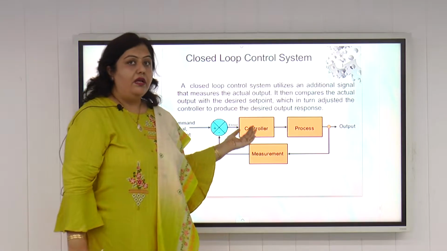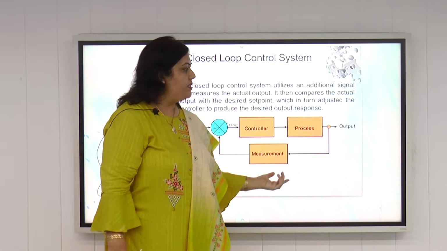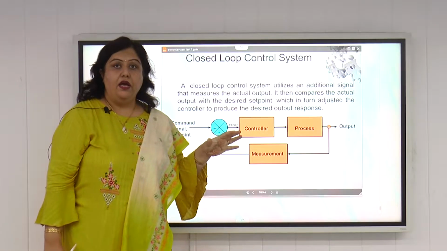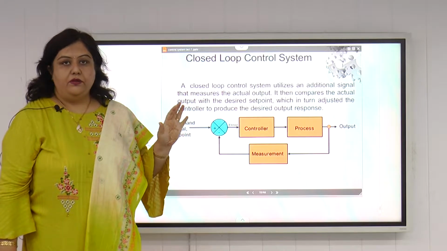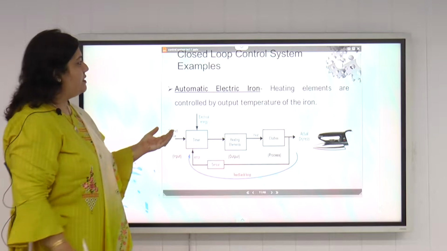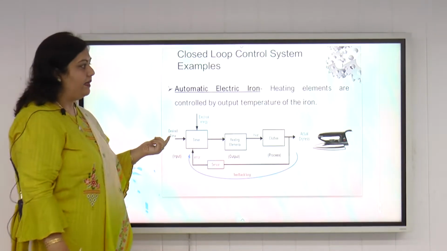So the controller will operate some part of process so as to control the temperature at the desired value that is equal to the set point. So this control system will work as long as the error becomes equal to 0. Now we have the examples of closed loop control system here. First example of closed loop control system I am going to discuss is automatic electric iron at our homes.